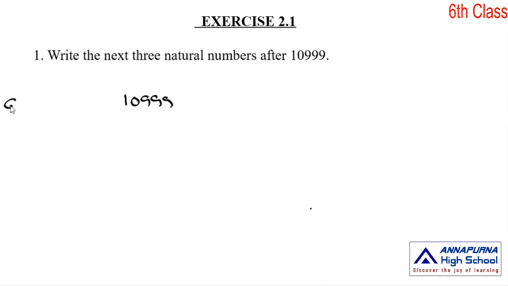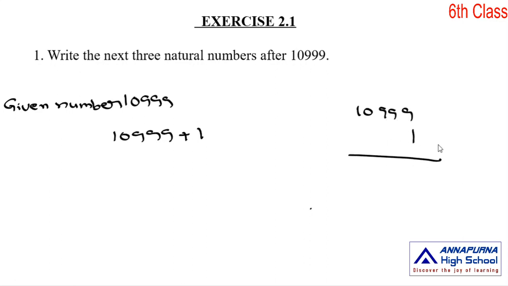10,999 is the given number. We add 1 to this number, we get the next number. 10,999 plus 1. 9 plus 1, 10, 1 carry over. 1 plus 9, 10, 0 here, 1 carry over. 1 plus 9, 10, 1 carry over. 1 plus 0, 1. 11,000. So 10,999 plus 1 is equal to 11,000.